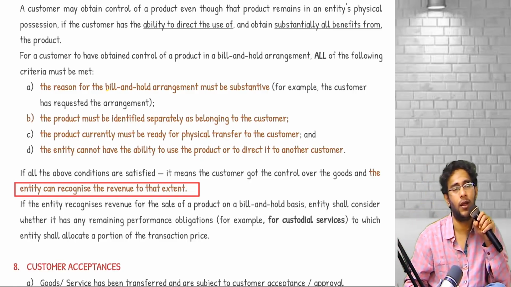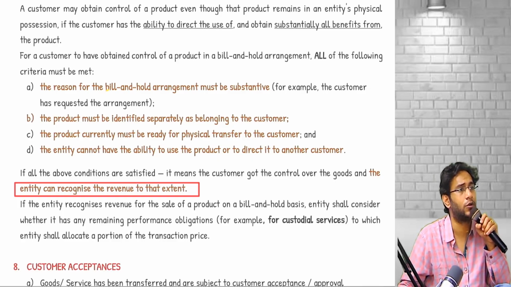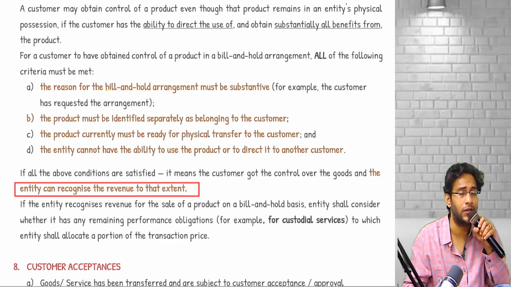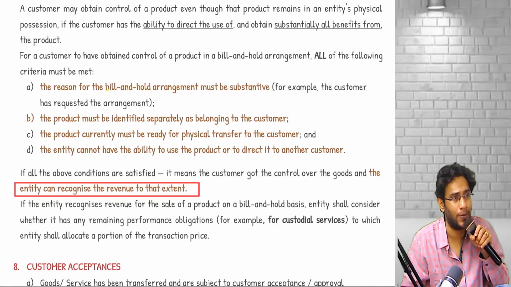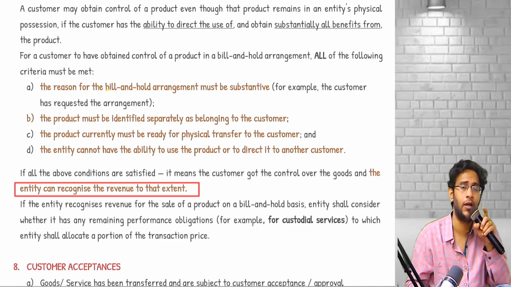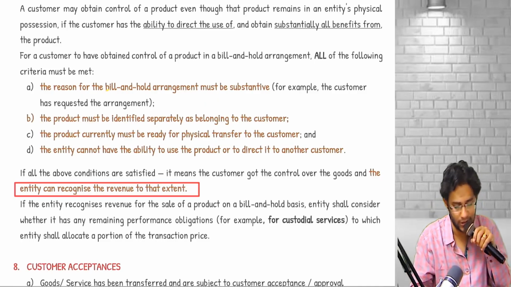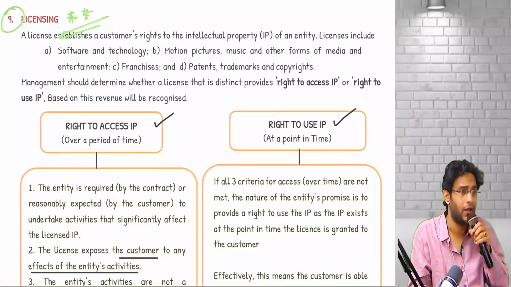So now I feel that for this customer, I am giving sale of goods plus I am also providing custodian services. Custodian services means I am safely keeping his goods for an estimated period of, let's say, 9 months or 1 year or something like that. That means how many performance obligations are there? 2 performance obligations. So the overall sale price, whatever the customer is giving, the transaction price, must be allocated to both the POs: sale of goods and custodian services. Here, sir, this is one case. Next one, licensing.